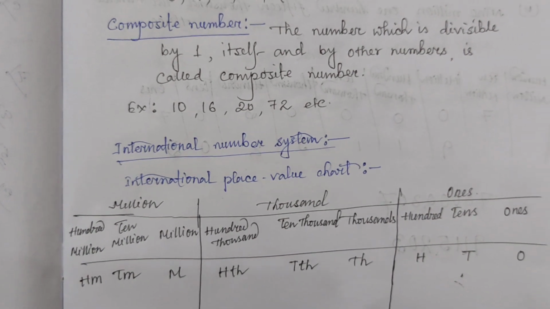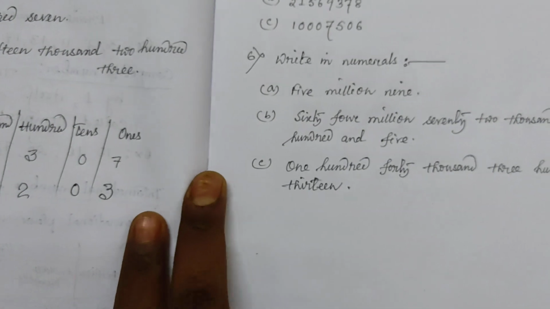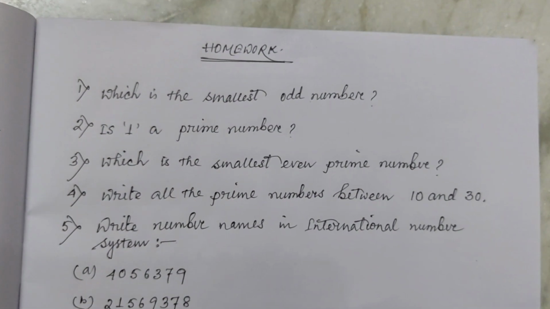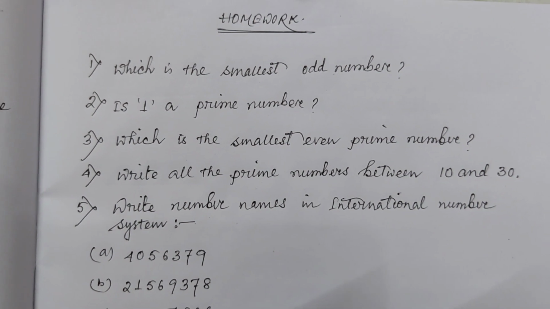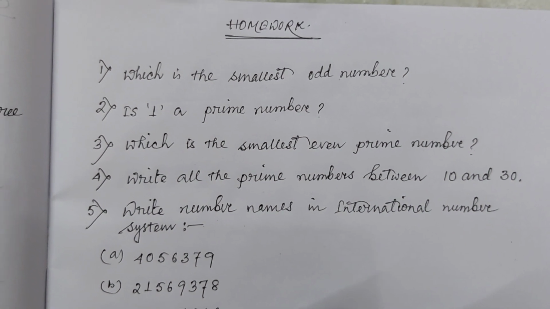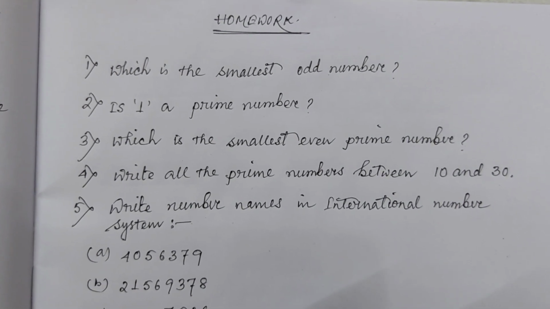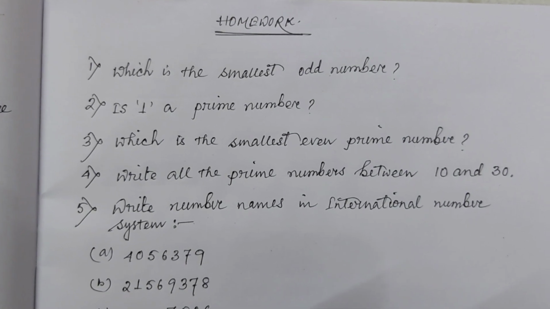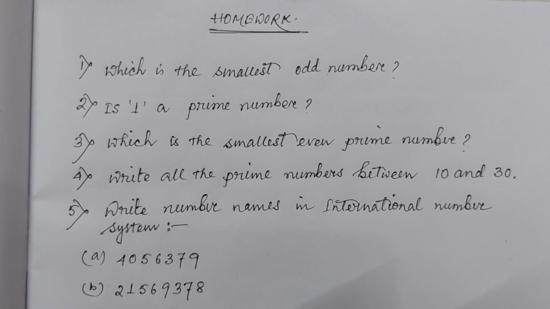And also the international place value chart. So now this is your homework for today's discussion. At first everyone listen carefully and follow the videos, then write the homework.